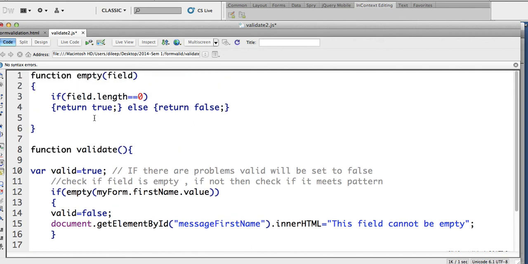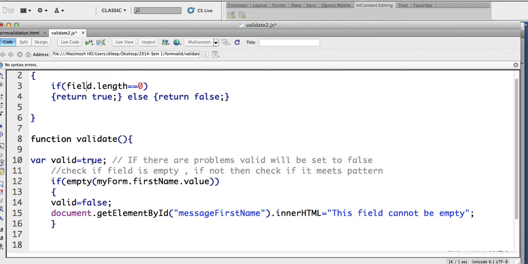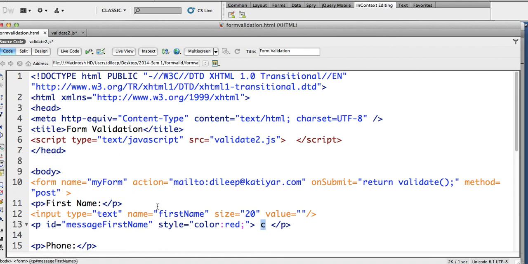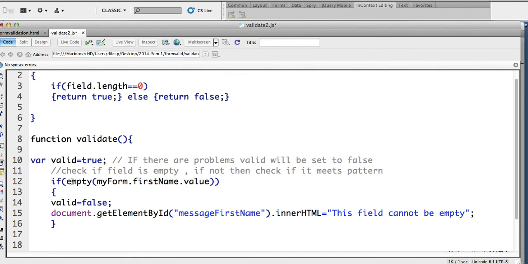So I've got a function on top here, function empty. It will take any field. It will check the field dot length, if it's 0. If it's 0, it will return true, otherwise it will return false. Very simple. It may be different to the one in your notes, but this one works. Now, the validate function, I've set valid to true, and I'm saying, let's take the first field, first name. First name is the name of the field inside my form, and we need to check its value. So if empty,